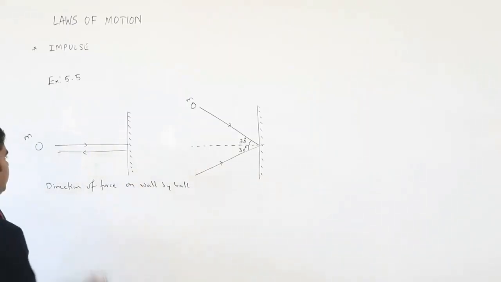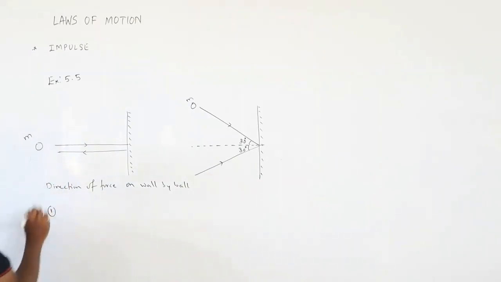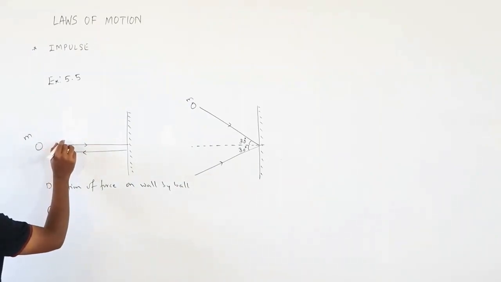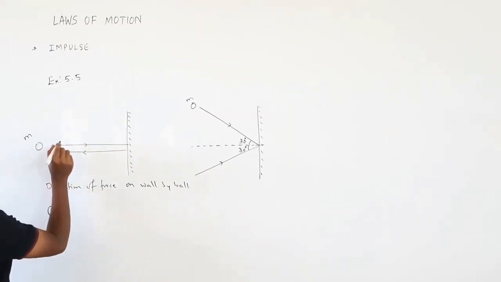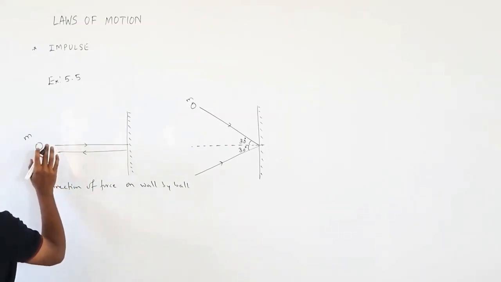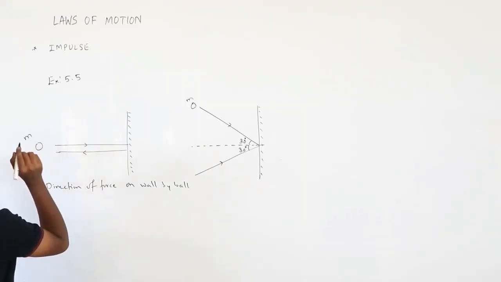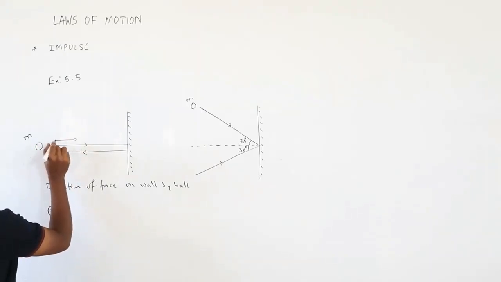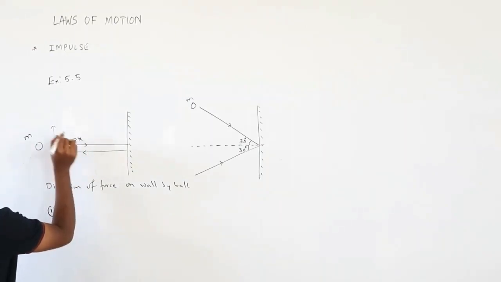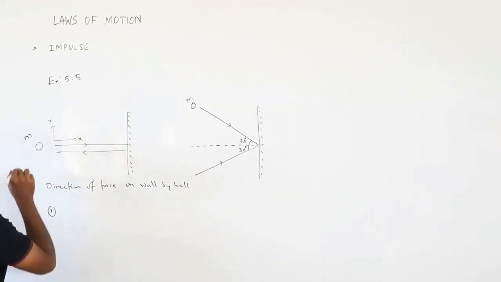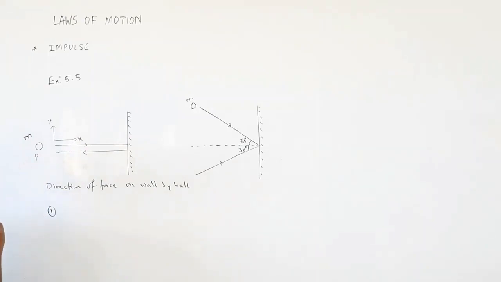Okay, so I will take the first case. In the first case, it is coming with some initial velocity. However, whenever it comes at an angle, we have to divide that into its components. This is the x component, and this is the y component. Suppose its initial momentum is p. What is its component along the x-axis?